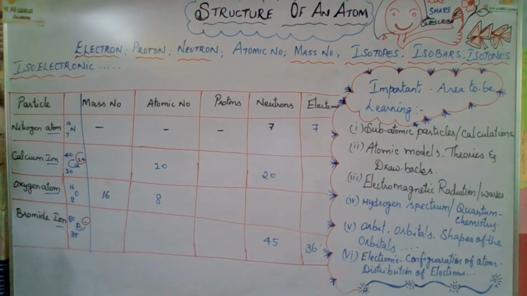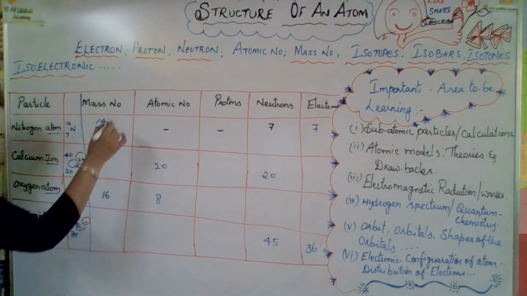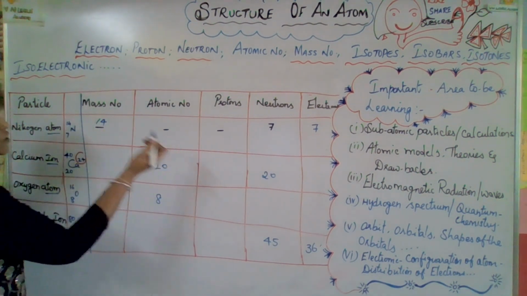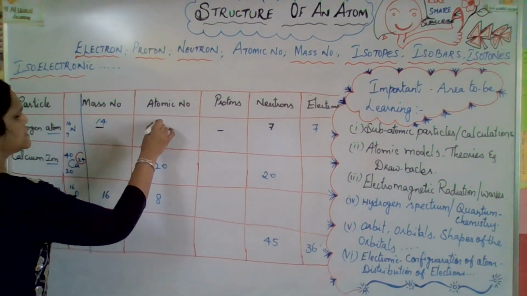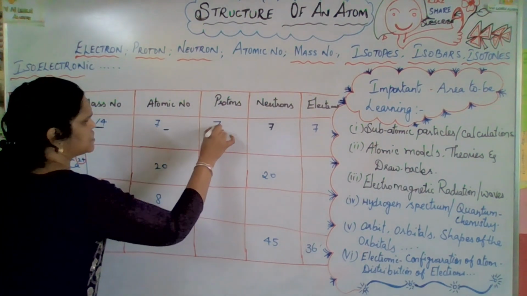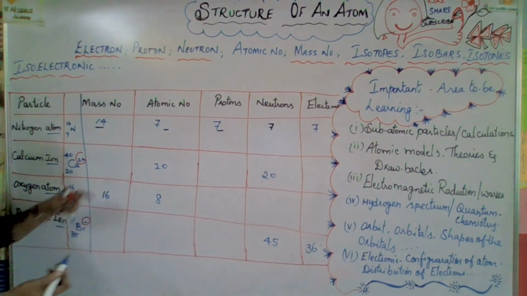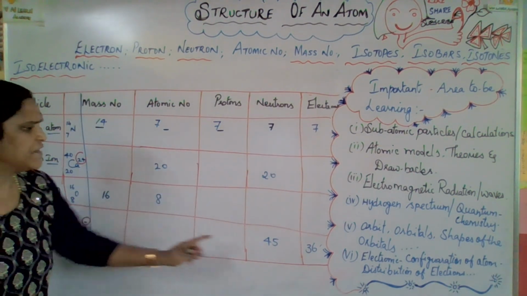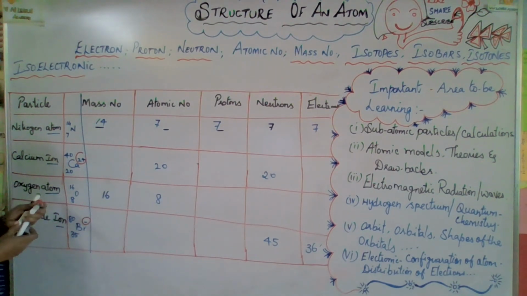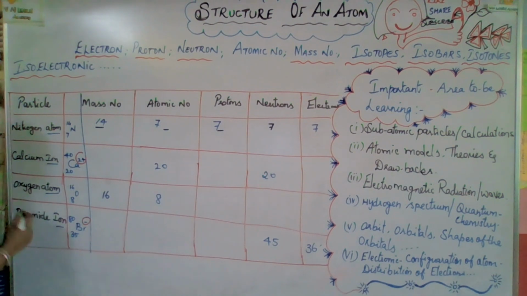Yes. Now let us check, it is easy for us now to identify the mass number. What is the mass number? In this part A is the mass number, it's 14. And the atomic number is also known as the number of protons, so this is 7. This is also 7. And this is an atom only, not an ion. So naturally here also they already gave 7. See, some of them they have given the number. I'll show different things so that it will be easy for you to identify.